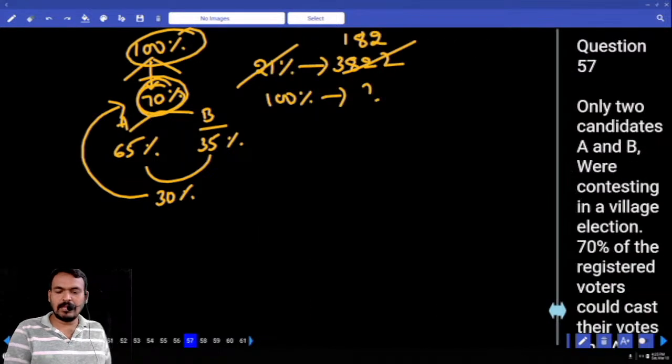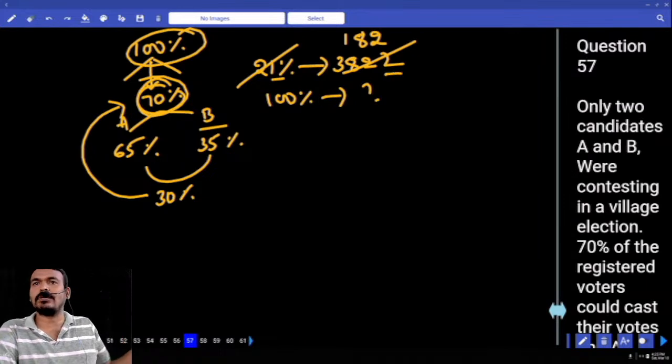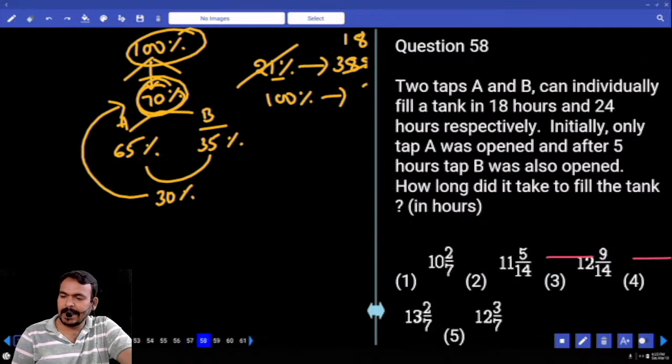Okay. What is the left hand side units position? 1. Right hand side units position? 2. Possibility 2 times or not? End with 200. How many options? 2 options or not? Next question number 58.